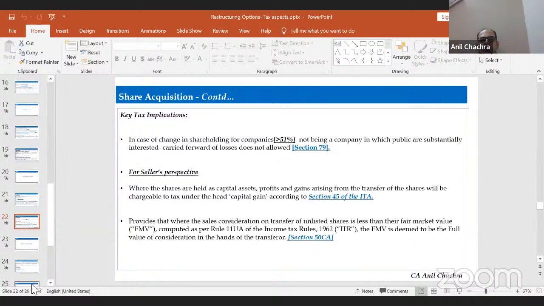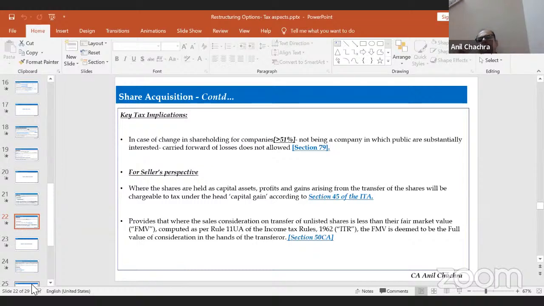From the seller's perspective, these sellers will have to pay the capital gain tax first of all. Second thing is that, on a parallel basis, Section 56(2)(x) will apply for the purchaser or buyer part. Section 50CA will get applied for the seller part as well. If he is going to get the consideration at less than the fair market value, the difference will be treated as income as well.